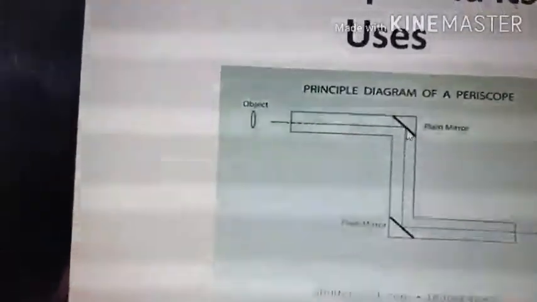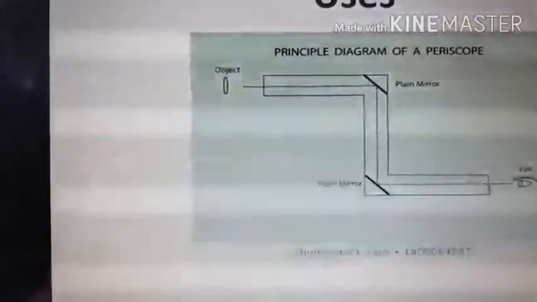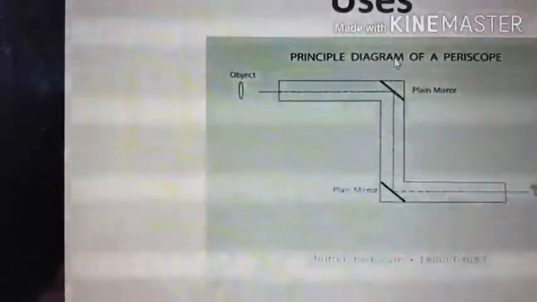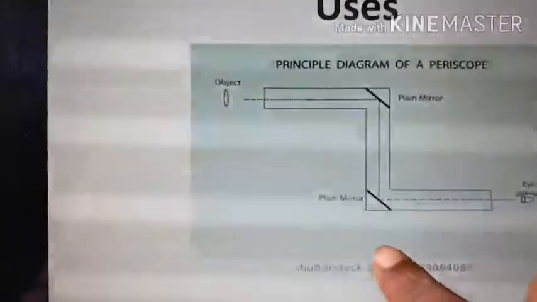You see that this is a plane mirror. A plane mirror is fitted here. Another plane mirror is fitted here. So these two plane mirrors are parallel to each other.